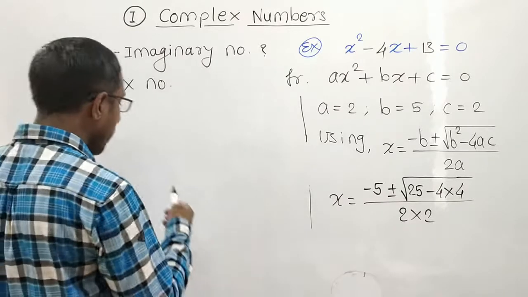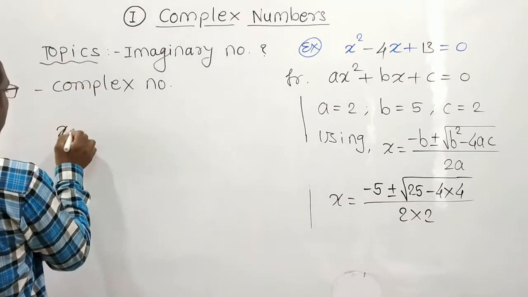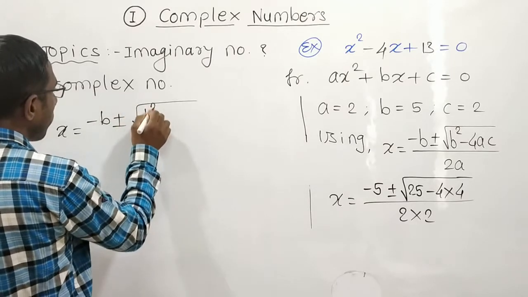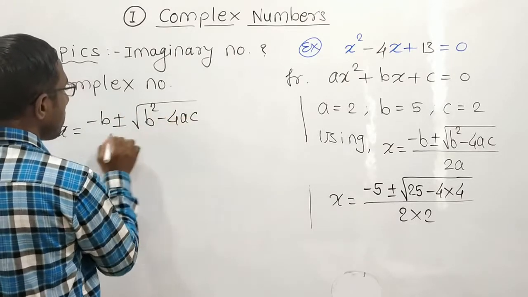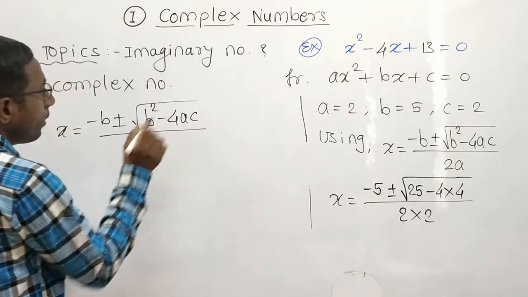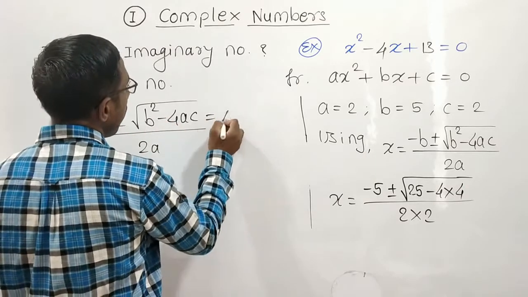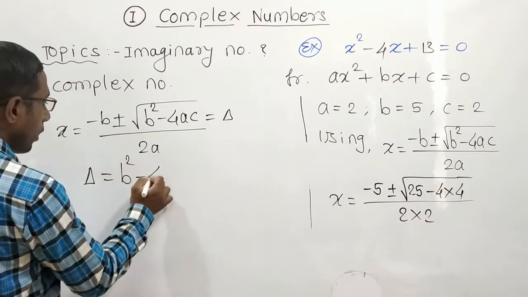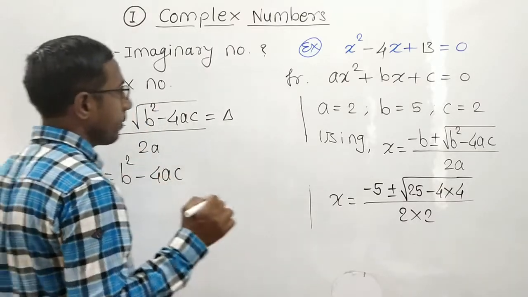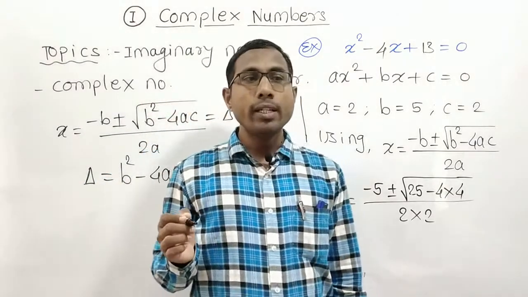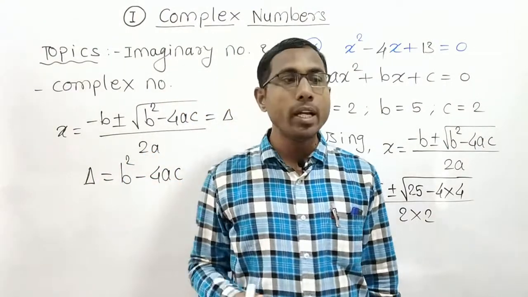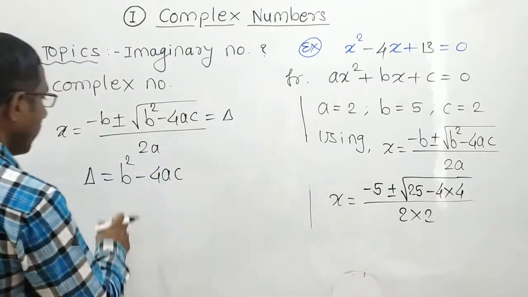So the case in which, suppose x is equal to minus b plus or minus square root of b square minus 4ac upon 2a. In this case, this is called the delta. So delta is b square minus 4ac. The roots have different natures depending on the value of this delta.